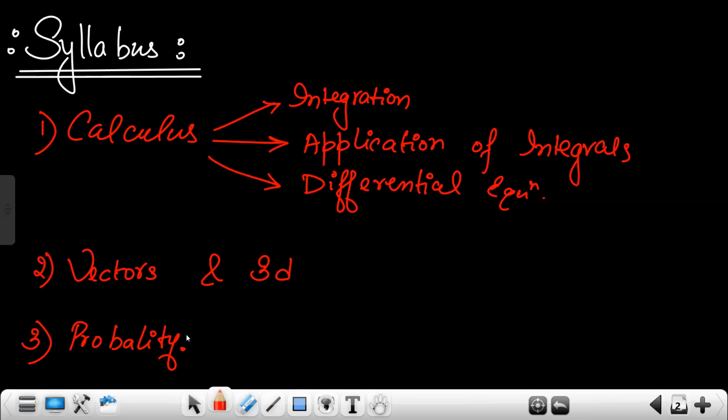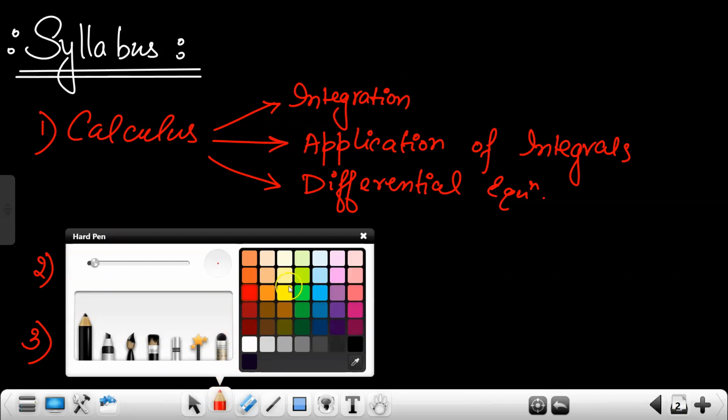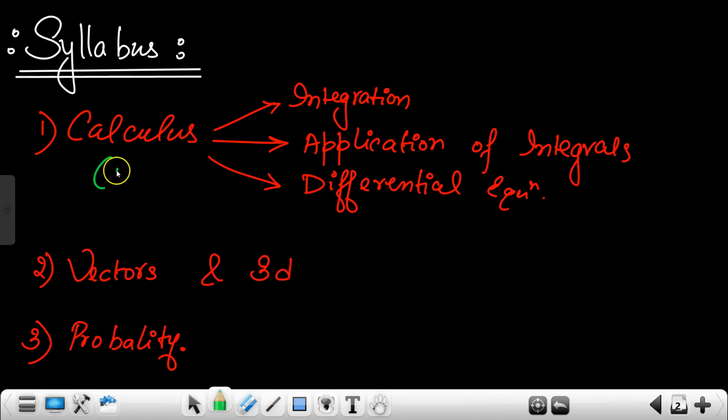Now I will tell you the important things that you need to study, and which one you need to give more weightage. So this integration and the whole calculus will be of 18 marks. You are getting my point? This vectors and 3D will be of 14 marks, and this probability will be of 8 marks.